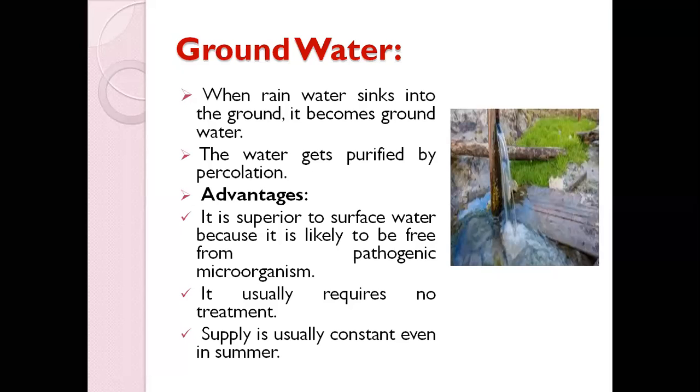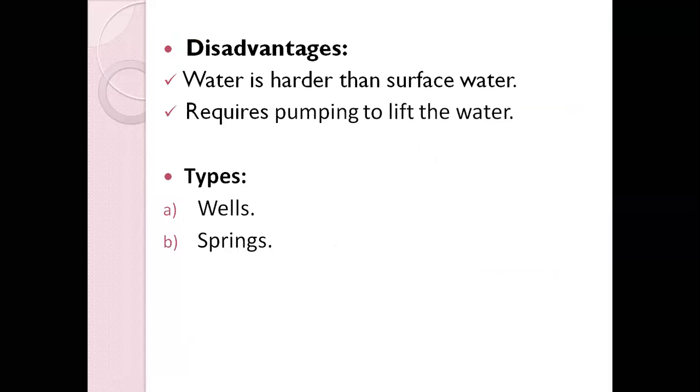The disadvantages of groundwater are that the water is usually harder than surface water, and it requires pumping. Obviously, we need to pump it, and only then will we be able to lift the water and use it. Under groundwater, we have two types: the wells and the springs.